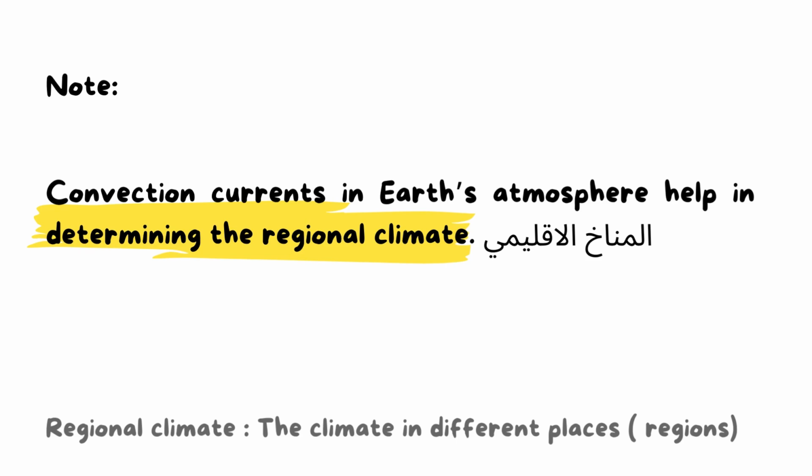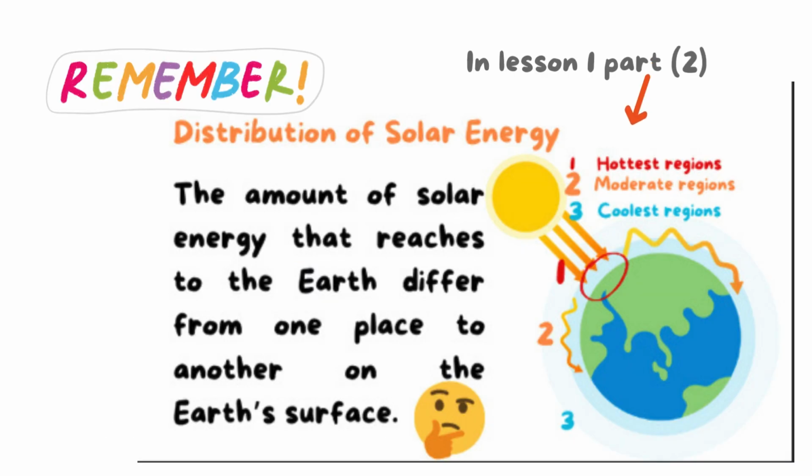How can we determine the regional climate? As you remember what we said in lesson 1 part 2, we have 3 main regions on the Earth's surface: the hottest region, the moderate region and the coolest region, depending on the amount of solar energy that reaches the Earth's surface, which differs from one place to another.